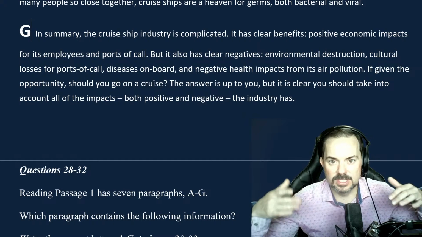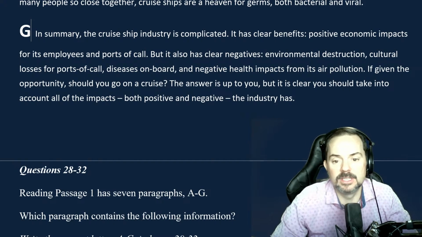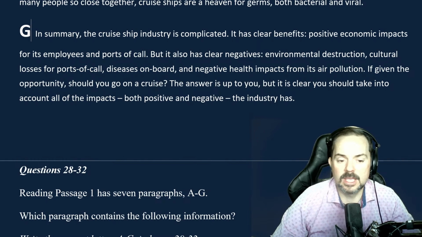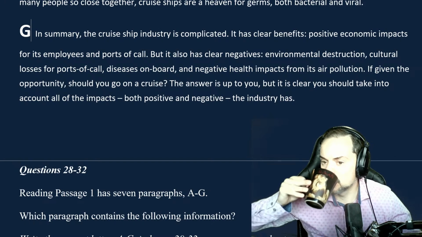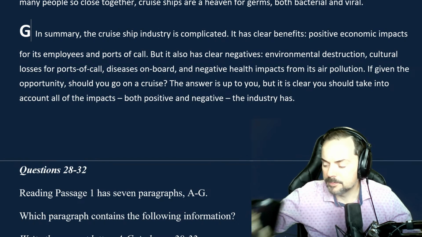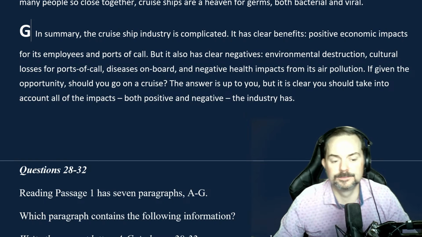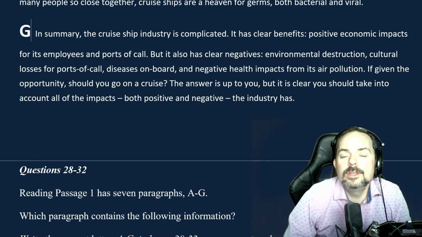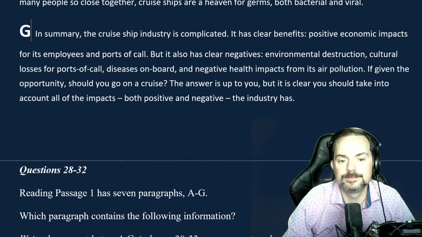It's like the moral of the story. All children's stories have these morals, like don't go walking in the forest alone. So what's the message here? What's the take-home message for the reader? For the reader, I think that they need to consider the pros and cons of cruise ships before they decide to go on a trip or not. Why do you think that is, Constellation? So why do you think the author ends on that note?